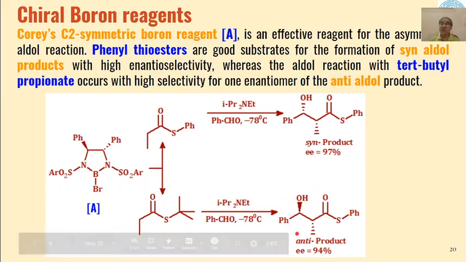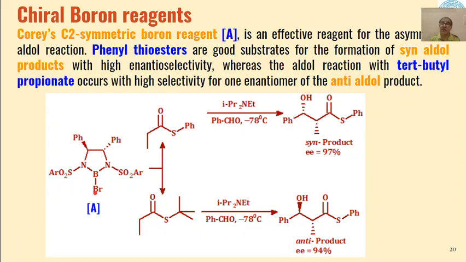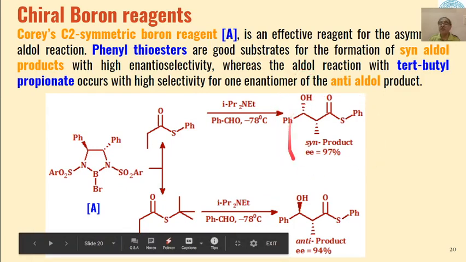As I have already told you, whether syn products or anti-products are formed depends on the type of enolate which is formed with this reagent in the first step. If the reaction is kinetically controlled, then the first step is irreversible. If it is thermodynamically controlled, the first step is in equilibrium with the reactant. Based on that, we will get either syn products or anti products.